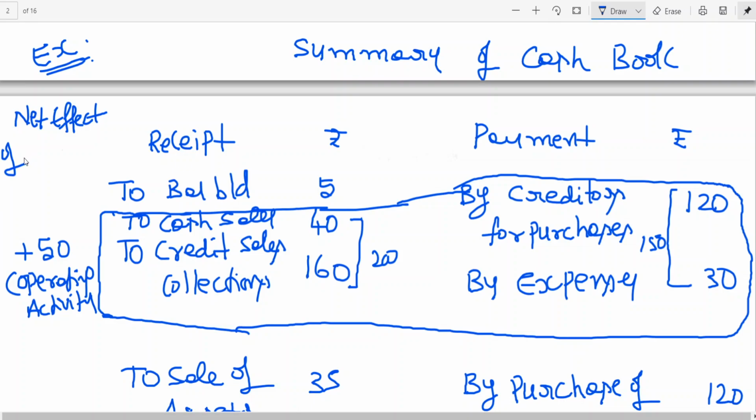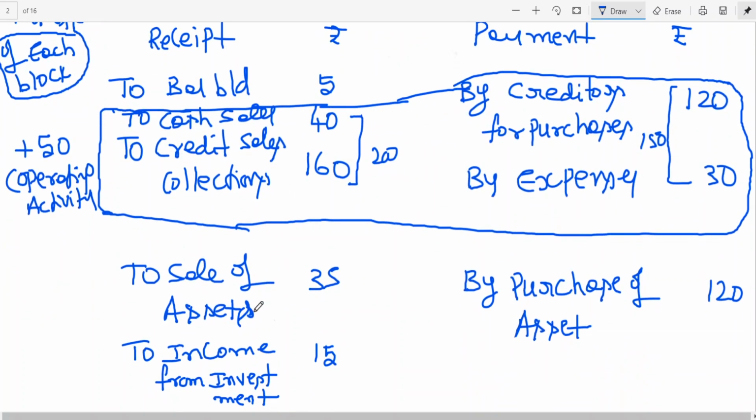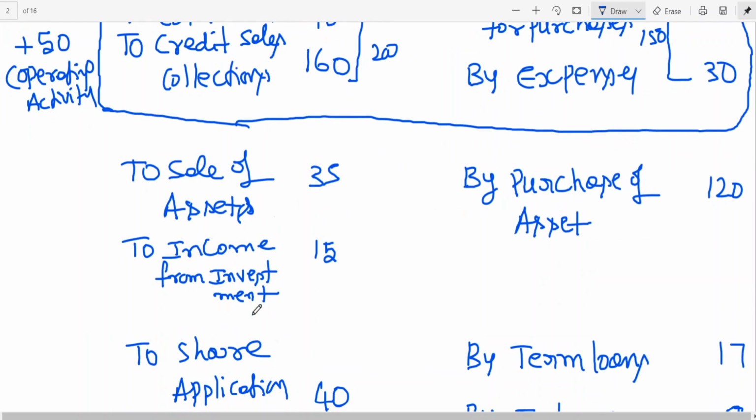of each block. Here I am having the block into three categories. What are those three categories? Tell me. Operating activity. Then I should go for investing activity. Sale of asset, income from investment, purchase of asset.